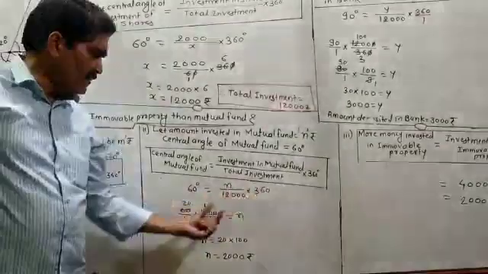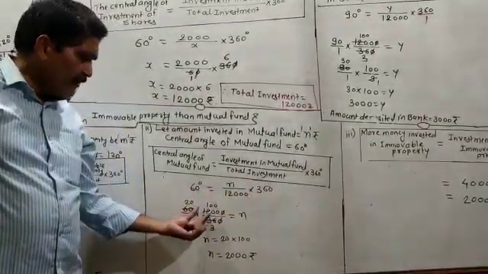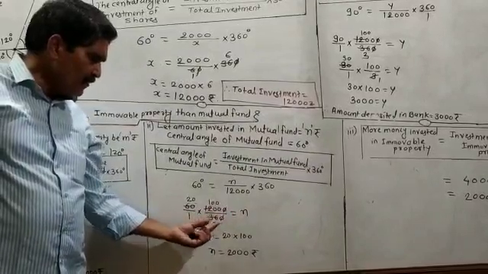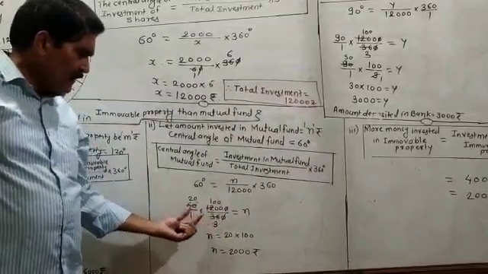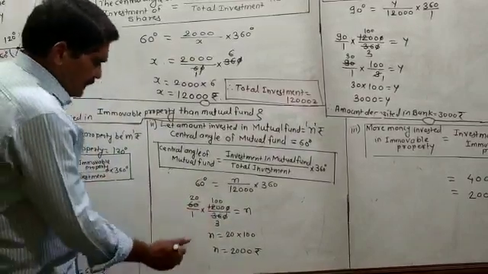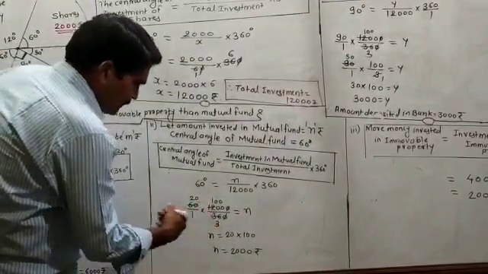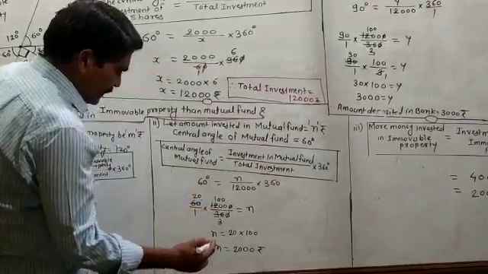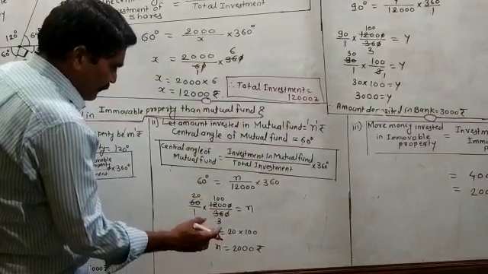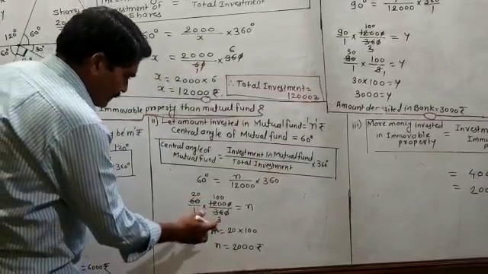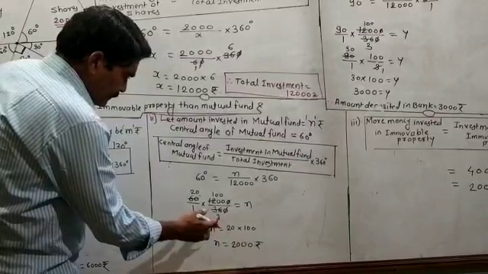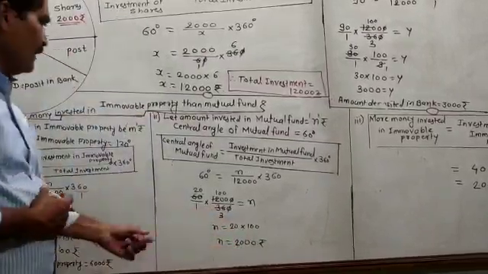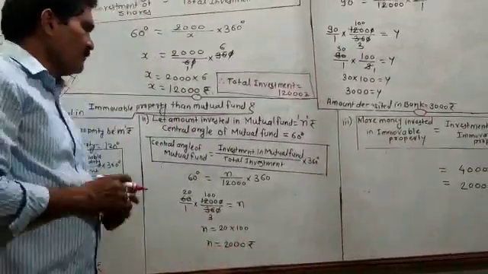You have to transpose these things. At that time you have to divide it by 12. 12 hundreds are 1200 and 12 3s are 36. 10 you have to strike, and this by the 3 becomes 20. 20 multiplied by 100 is equal to 2000 rupees. So n is equal to 2000 rupees.